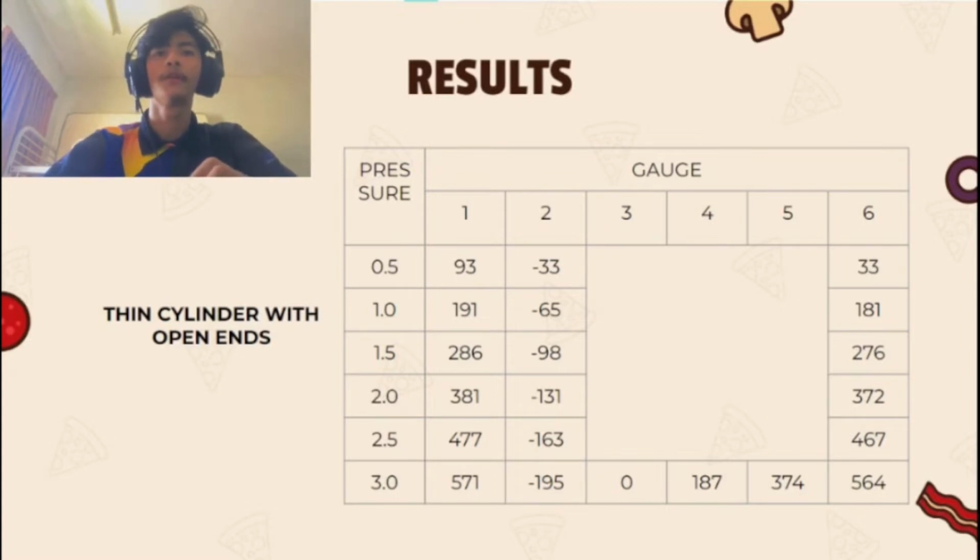And then we move to the highest pressure in the thin cylinder with open ends. On gauge 1 we get 571. On gauge 2 we get negative 195. On gauge 3 we get 0. On gauge 4 we get 187. On gauge 5 we get 374. On gauge 6 we get 564.